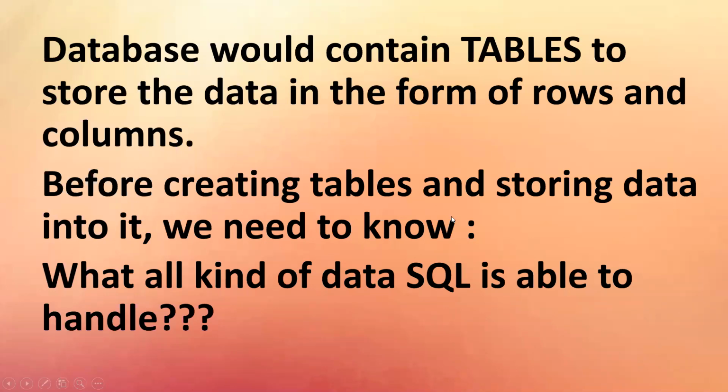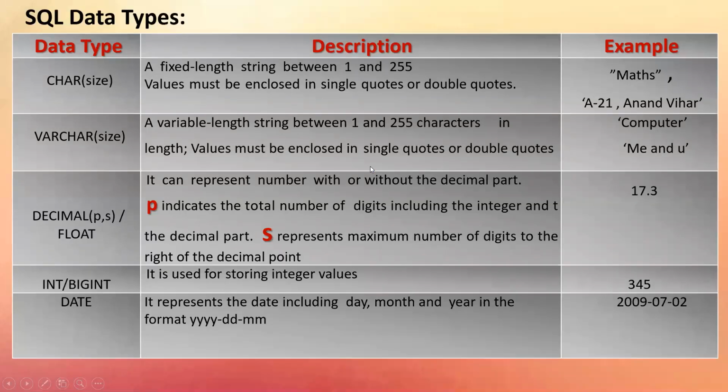Now, before creating the tables and storing the data into it, we have to know what kind of data SQL supports and how to handle that. Here the confusion rises because in Python you have learnt about int, float, string. 3 types of data in Python you've learned, right? String can be in single quote, double quote. Thankfully, that applies in SQL also. But here I don't call the string type a string. I call it a char or a varchar data type. This var is basically variable character or character data type.